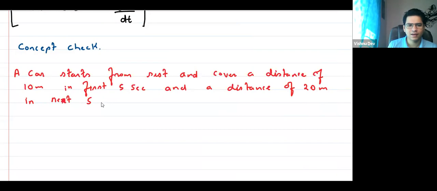Next 5 seconds. My 5 and S look the same, so I'll just write this 5. Next 5 seconds. Okay, right? When moving in a straight line.